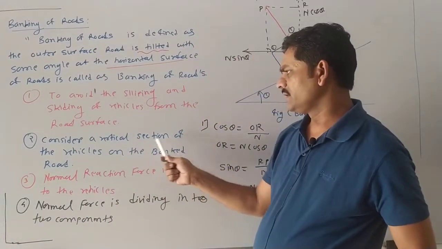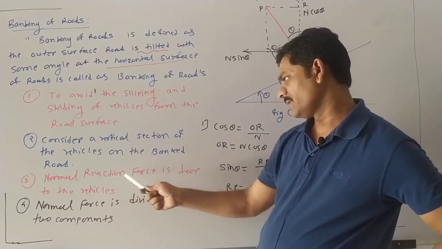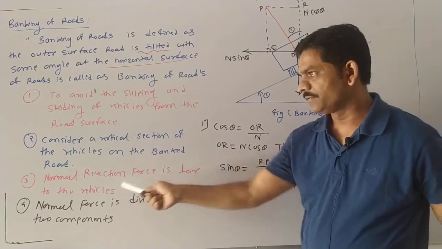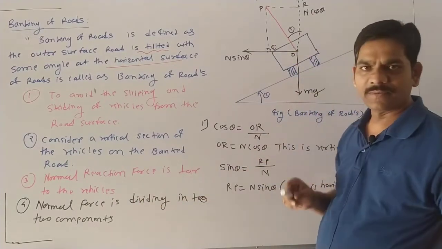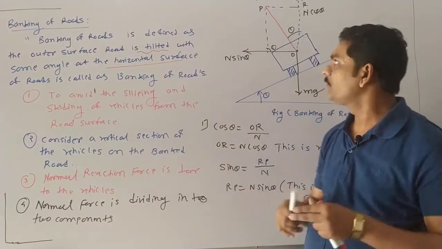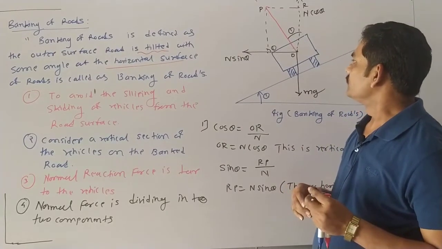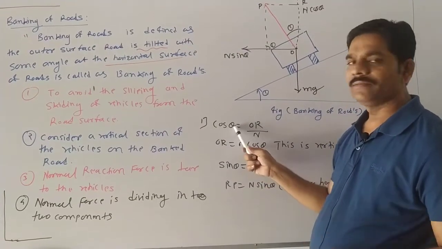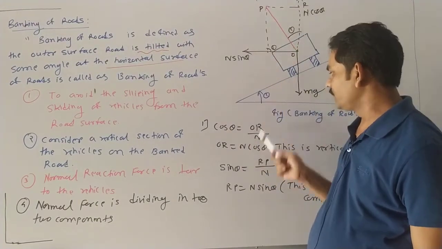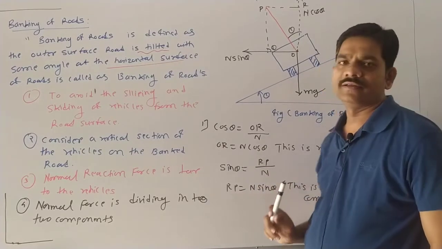Consider a vertical section of the vehicles on the banked roads. Another thing we consider is the normal reaction force. This normal reaction force is perpendicular to the vehicles. This normal force is divided into how many components? Two. Vertical is N cos theta, horizontal is N sin theta. Yes or no? Yes. We determine this using cos theta equal to adjacent side upon hypotenuse, so we get N cos theta. The other is sin theta, which gives the horizontal component.